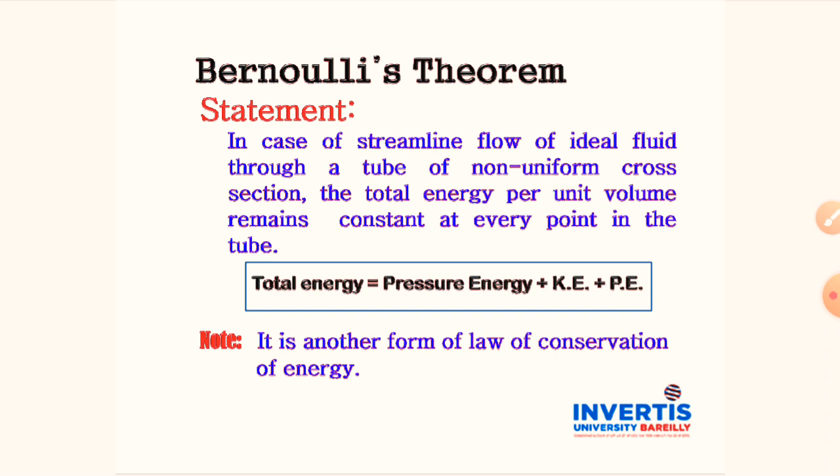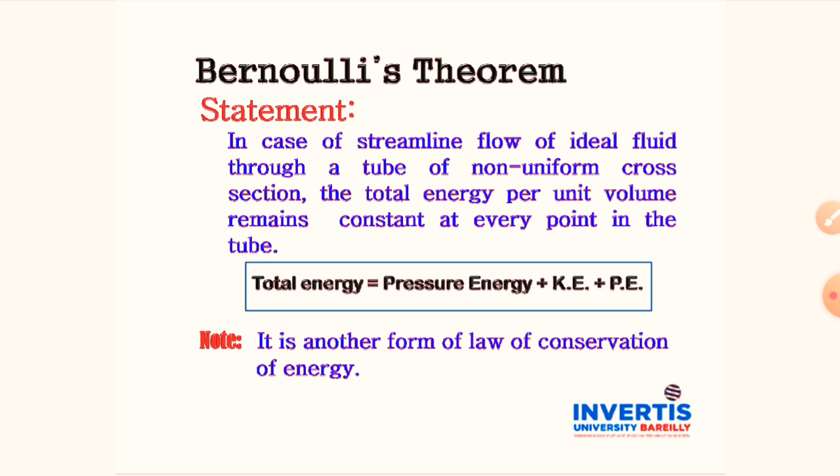think about the statement. In case of streamline flow of ideal fluid through a tube of non-uniform cross section, the total energy per unit volume remains constant at every point in the tube. Total energy means the pressure energy, kinetic energy and potential energy.